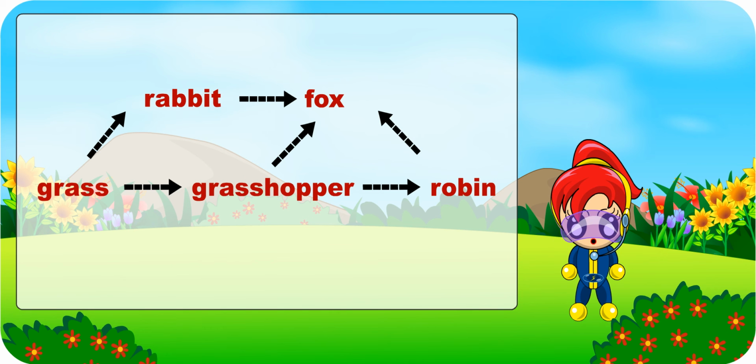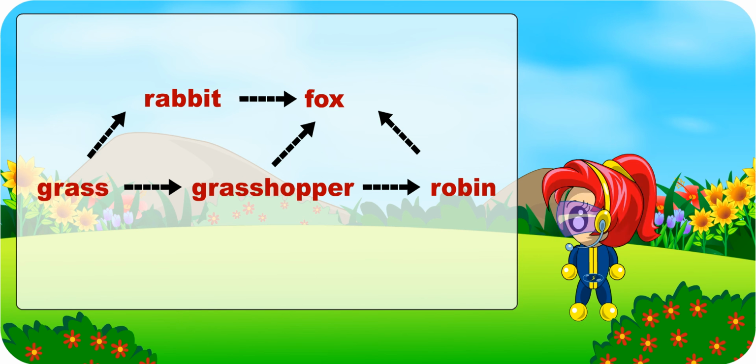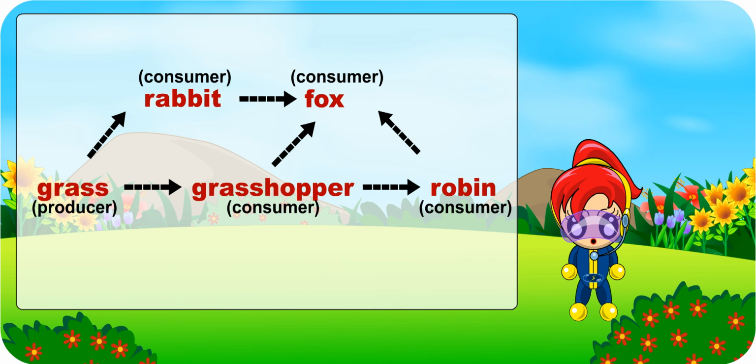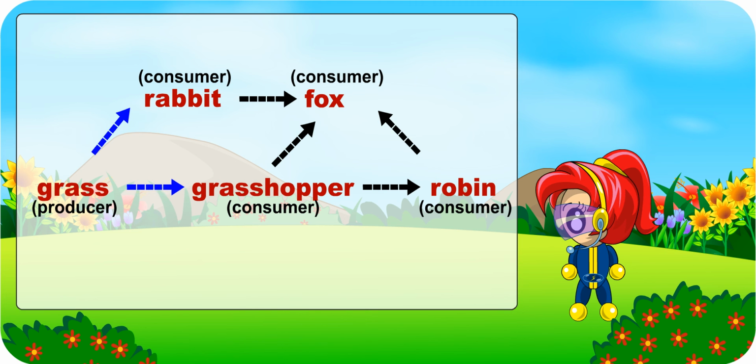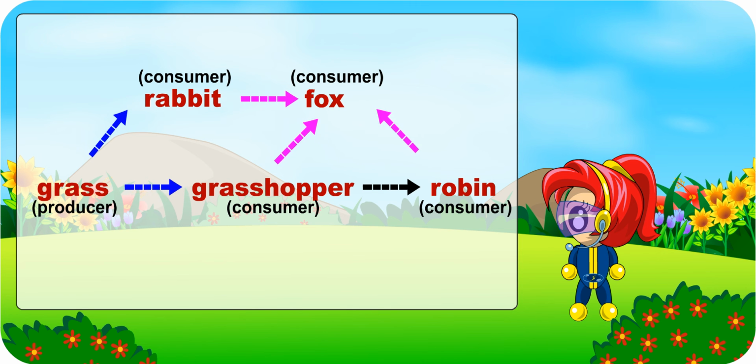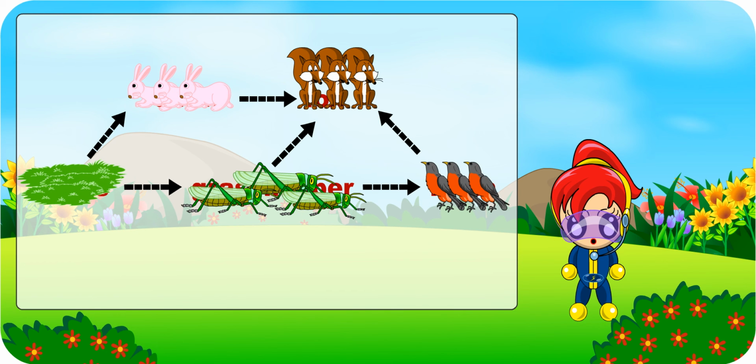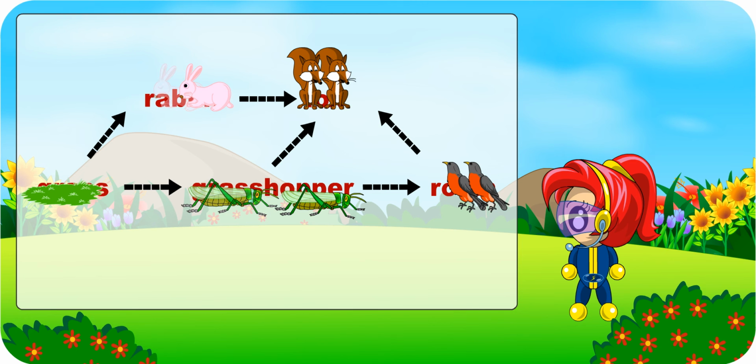Just like a food chain, we can identify the roles of the organisms from a food web as well. Take this food web for example. We can tell that grass is the producer while the rest of the organisms are consumers. Absolutely. We can also tell that the rabbit and the grasshopper are dependent on the grass, while the fox is dependent on the rabbit, the grasshopper, and the robin. So, when the surroundings become unfavorable, for example, if there is less grass, it will affect the number of rabbits and grasshoppers. The number of foxes and robins will be affected too.